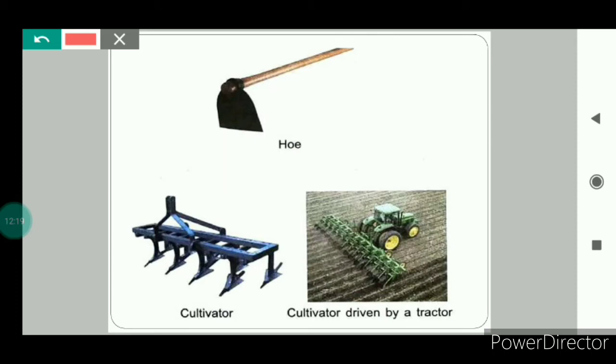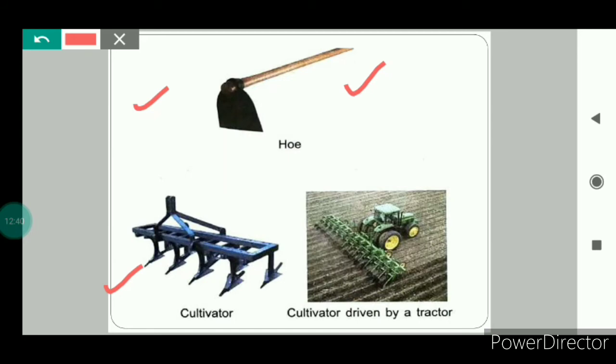Now we have understood all the advantages of plowing. Let us have a quick look at these tools. This is the hoe. This is the cultivator. The hoe is a manual device, or we can say a simple tool, with the help of which plowing is done manually.